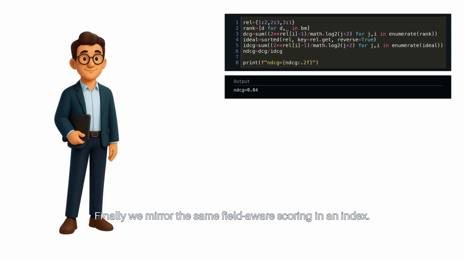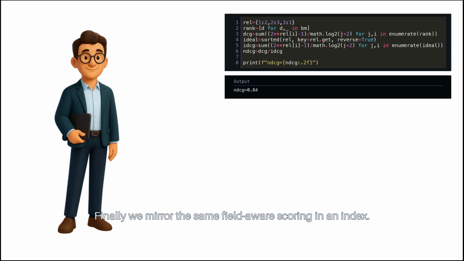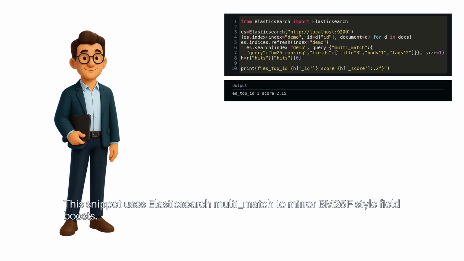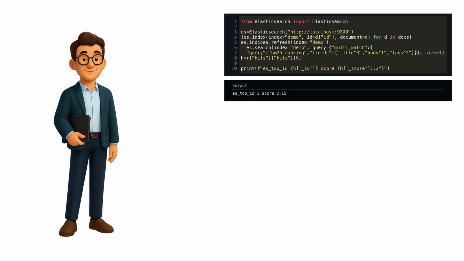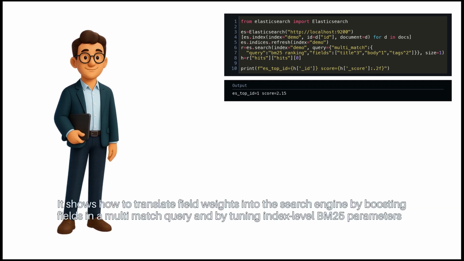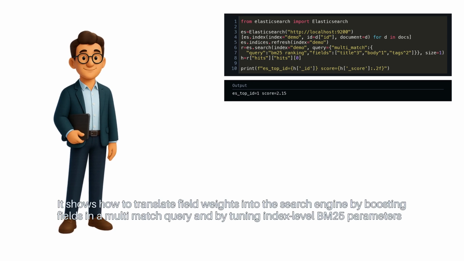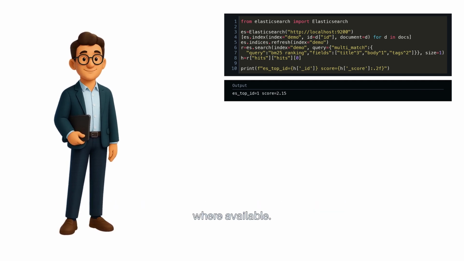Finally, we mirror the same field-aware scoring in an index. This snippet uses Elasticsearch multi-match to mirror BM25F style field boosts. It shows how to translate field weights into the search engine by boosting fields in a multi-match query and by tuning index-level BM25 parameters where available.